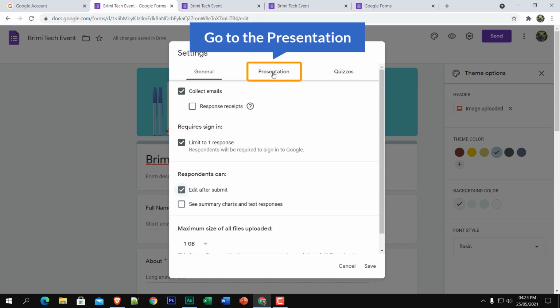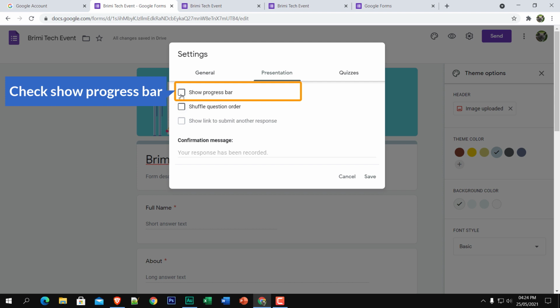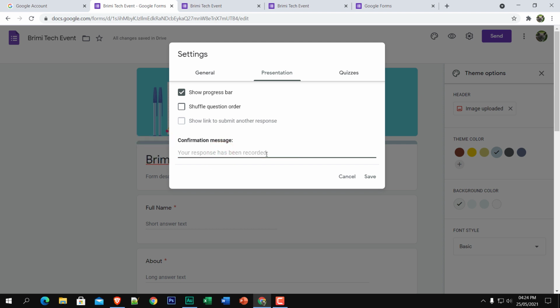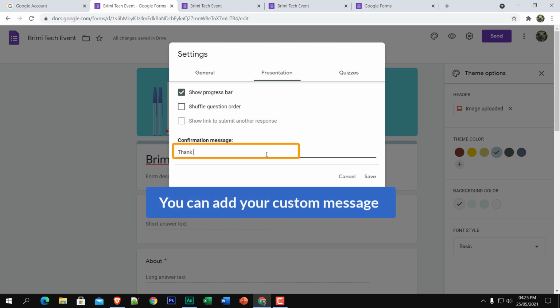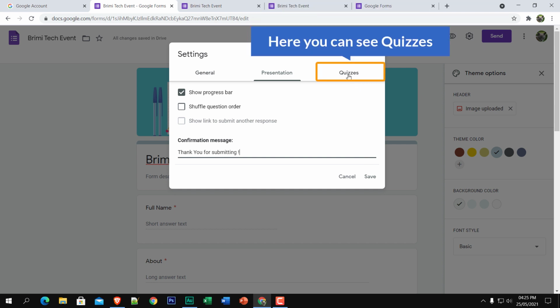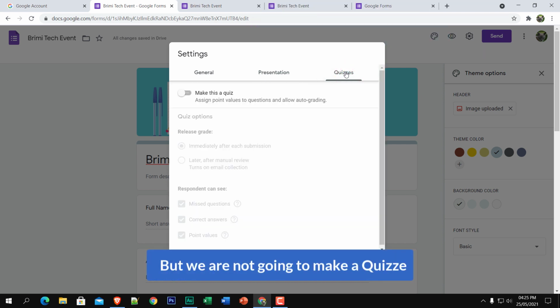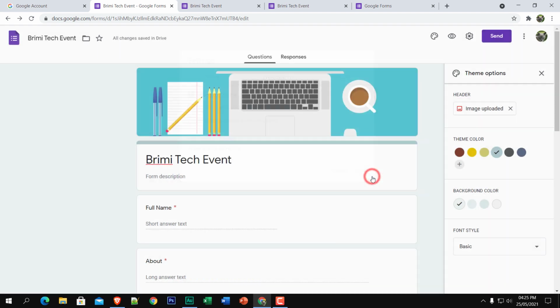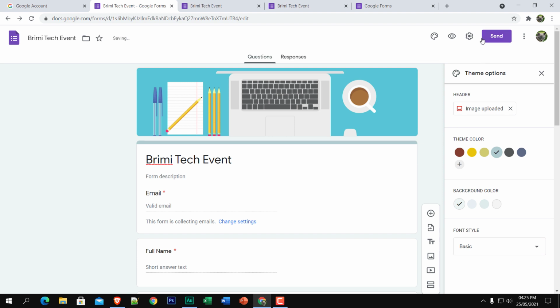And go to the right part, presentation. Click over here. Here you can see show progress bar and shuffle question order. Don't check this, it will just randomize the questions. And here you can see confirmation message. Your response has been recorded. You can add your custom message. Just, thank you for submitting. And on the right here you can see quizzes, but we are not going to make a quiz. We are just going to focus on a form. Okay, just hit save. That's all about the settings.